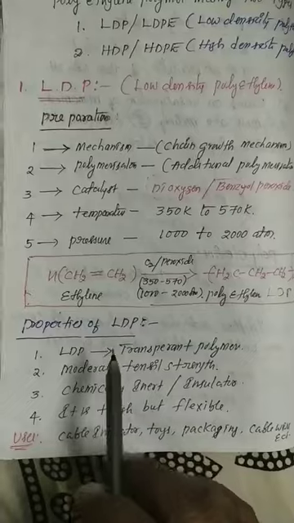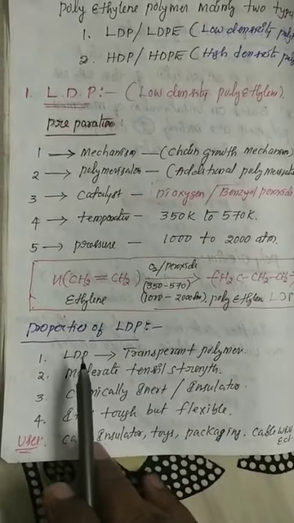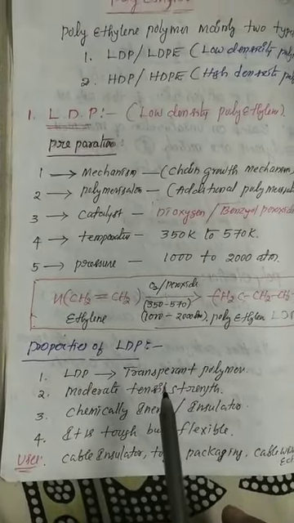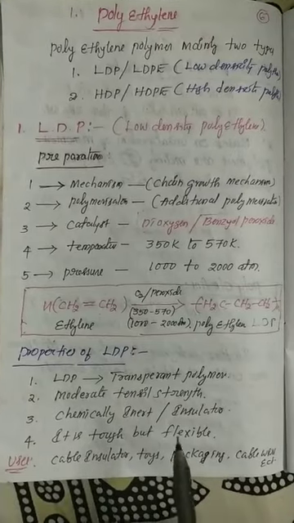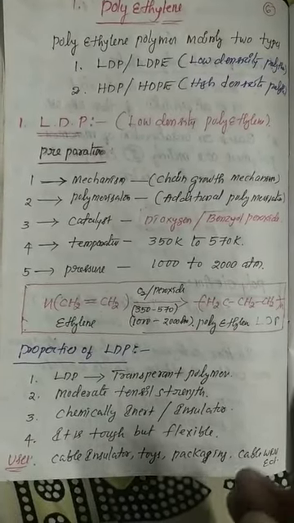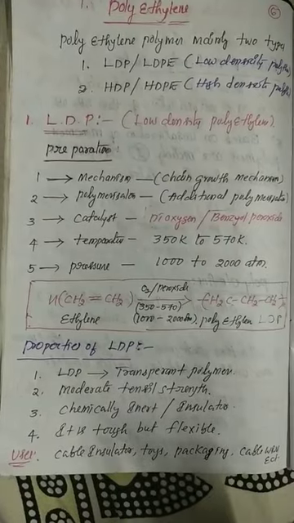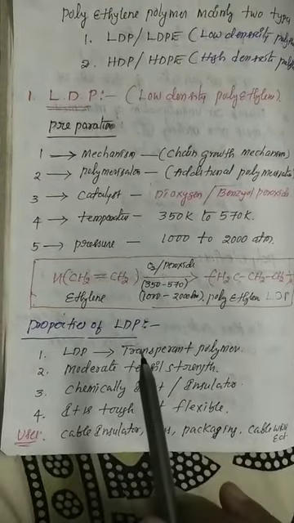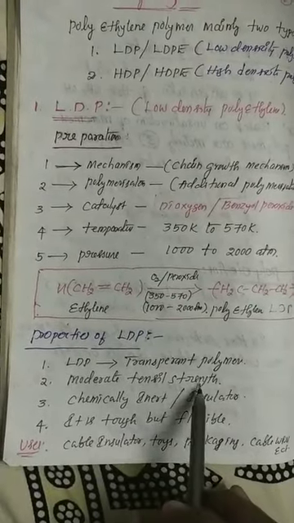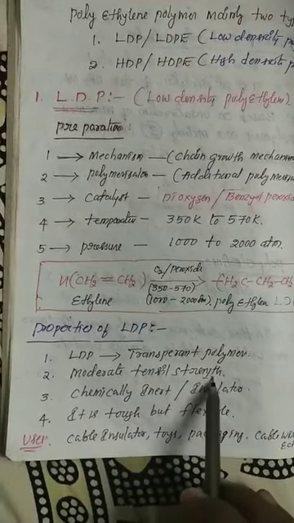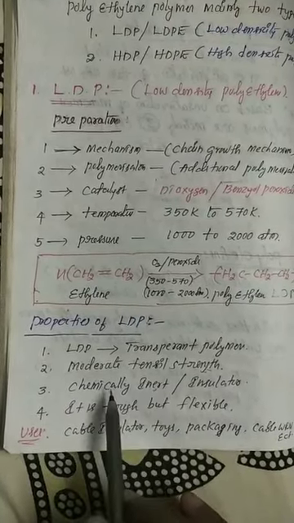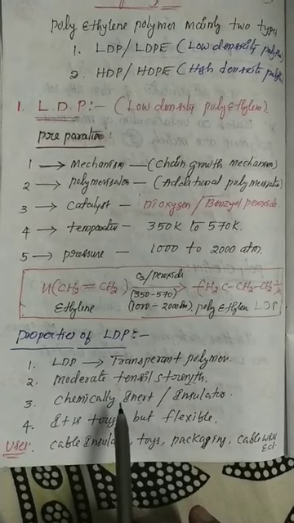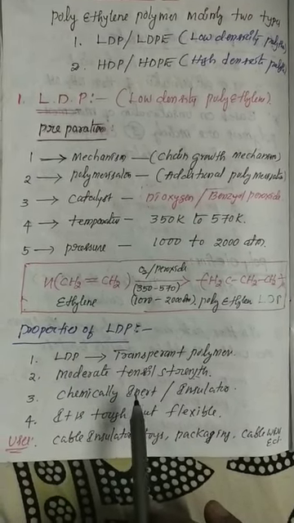Now the LDP properties. LDP, low density polythene, is generally a transparent polymer. Generally, my dear students, this kind of polythene cover is used in cloth shops, generally sari shops, because saris are kept in some plastic cover. Because it's a transparent polymer, it can easily be seen through. It has moderate tensile strength, not high, and it is chemically inert. That is the reason nowadays polythene covers are banned, because it does not decompose in the earth's crust.